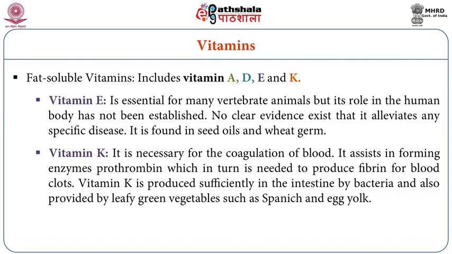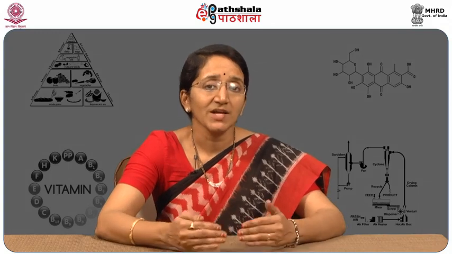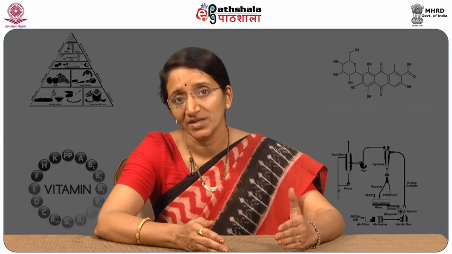And vitamin K is produced sufficiently in the intestine by the human gut intestinal bacteria which are present, and this bacteria can be enhanced or promoted by providing vitamin K rich foods like green leafy vegetables like spinach, etc. Then egg yolk also is a very good source of vitamin K. So these are the 4 vitamins which come under the fat soluble vitamin category, that is vitamin A, D, E and K. Then we have the water soluble vitamins.